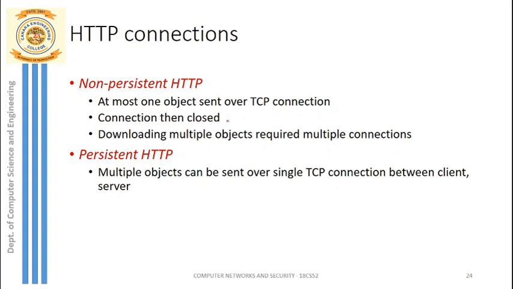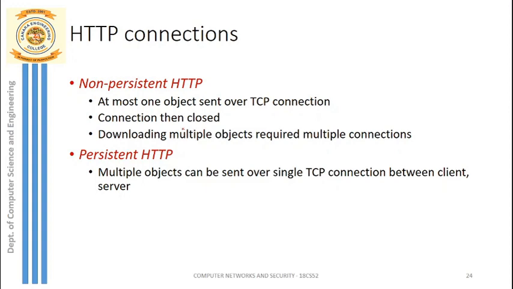And downloading multiple objects requires multiple connections. For example, if you are requesting 6 objects from the server, then you need to have 6 TCP connections. Then only you can download 6 different objects. So this is what non-persistent HTTP is. That means the TCP connection will not persist after we exchange an object. So that is why it is called non-persistent.